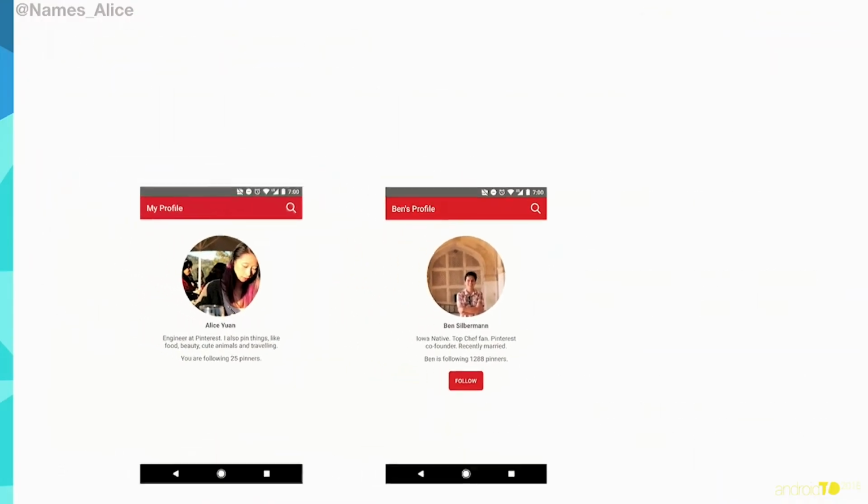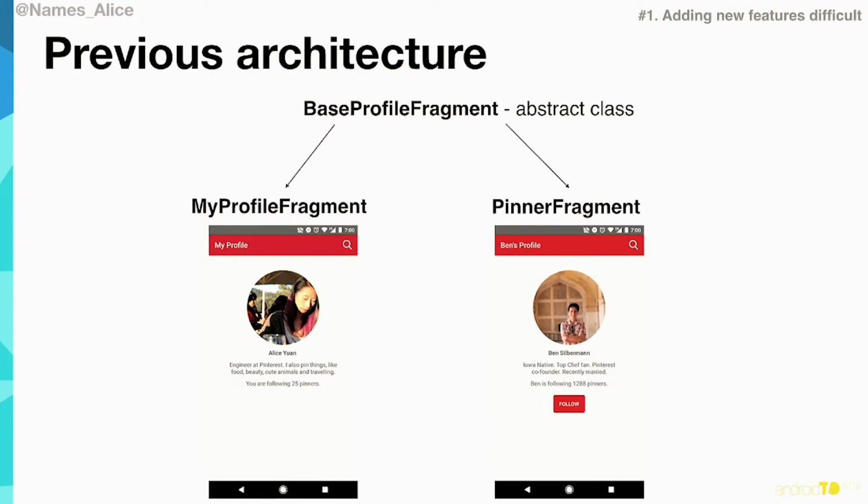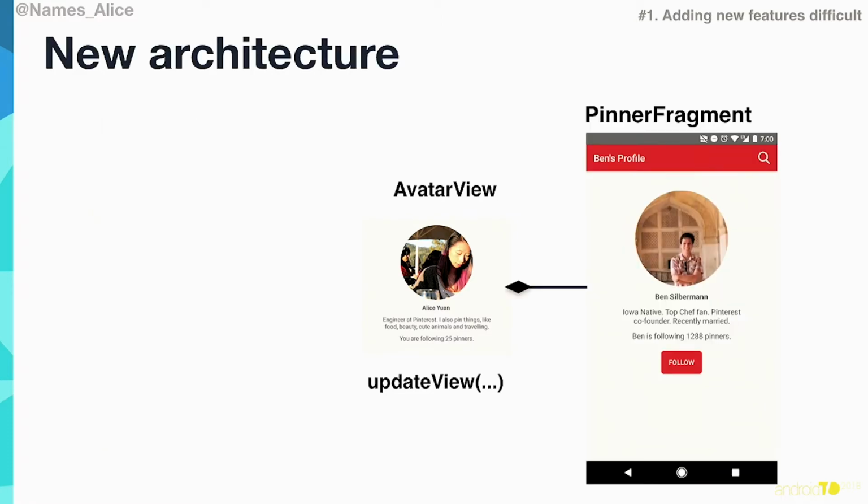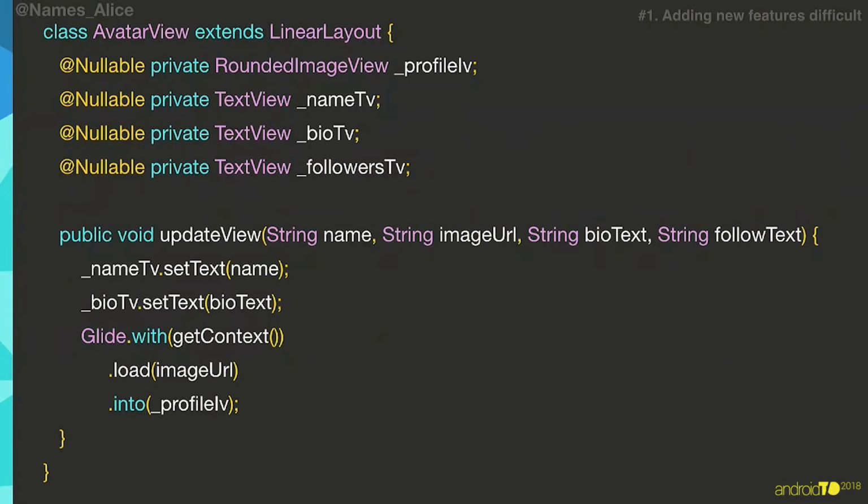So our previous architecture looks something like this, which inherited from the base class. And our new architecture looks like this. We have my profile fragment, and it's instantiating an avatar view, and pinner fragment that also has that same avatar view. The code looks a little bit like this.